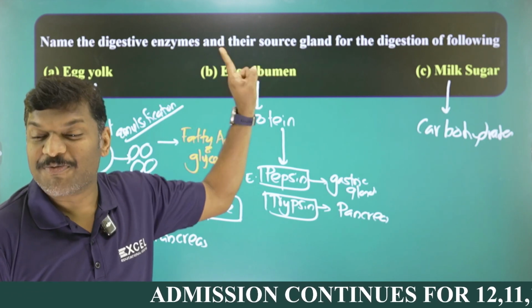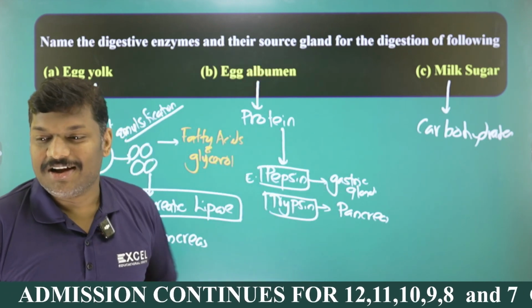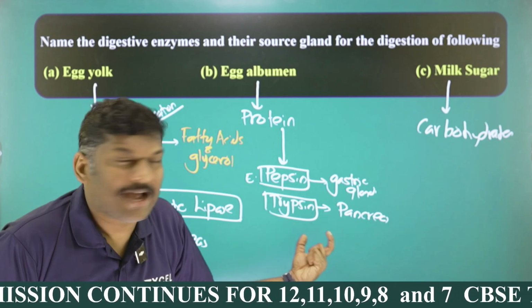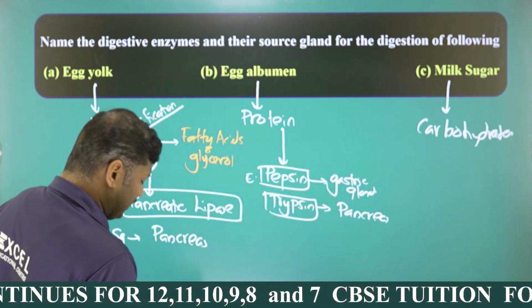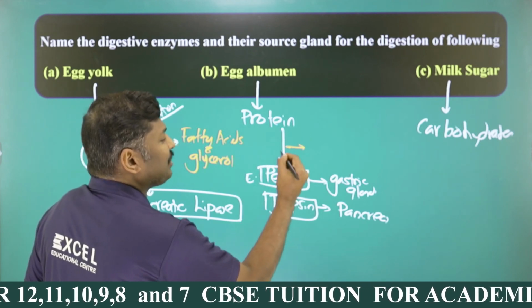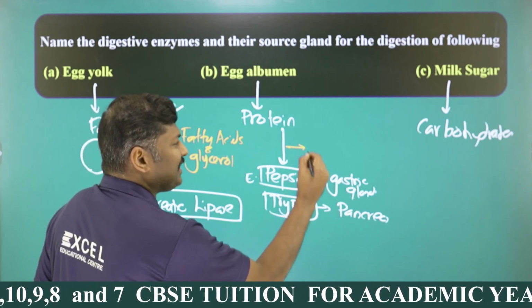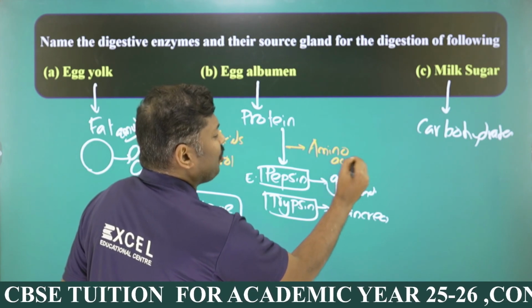First of all, you have to identify what type of food it is, and after that you have to mention the name of the enzyme as well as their source gland. Okay. And here also I am giving a point, whenever we take protein, you can see proteins are completely digested by pepsin and trypsin to form the simplest form of protein. It is called what? Amino acids.